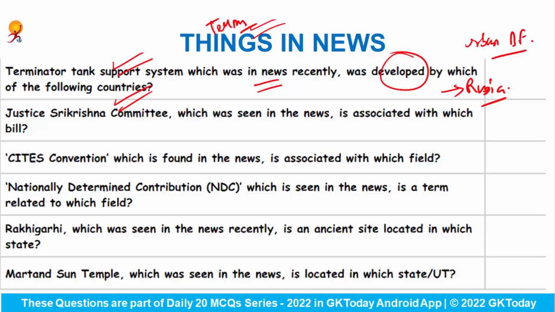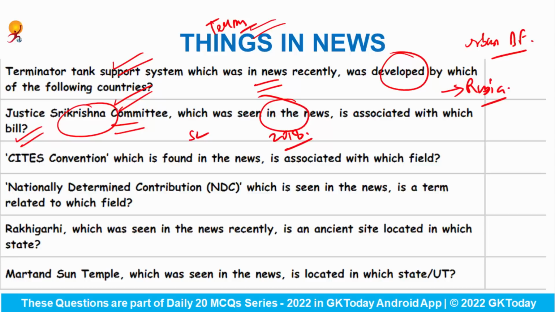Okay. Next is, Justice Sri Krishna Committee, which was seen in the news recently, is associated with which bill? A panel led by Justice Sri Krishna, a retired judge of the Supreme Court, prepared a draft version of the Personal Data Protection Bill in the year 2018.